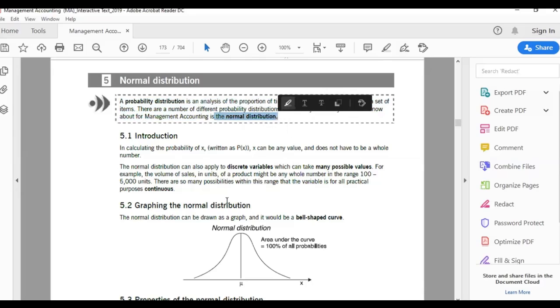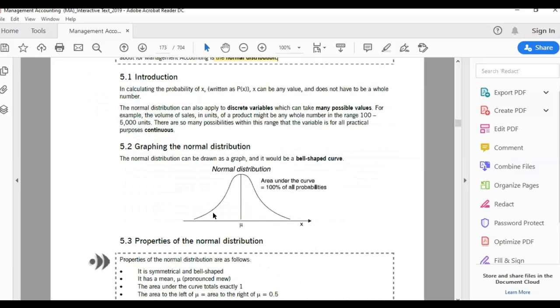A normal distribution is usually a curve, and you call it a bell-shaped curve, which means that it is equal on the left side and equal on the right side. Your arithmetic mean lies here. Remember in the last lesson we did arithmetic mean? Yes, sir. Here the arithmetic mean is called mu. So mu, the arithmetic mean, is just in the middle.